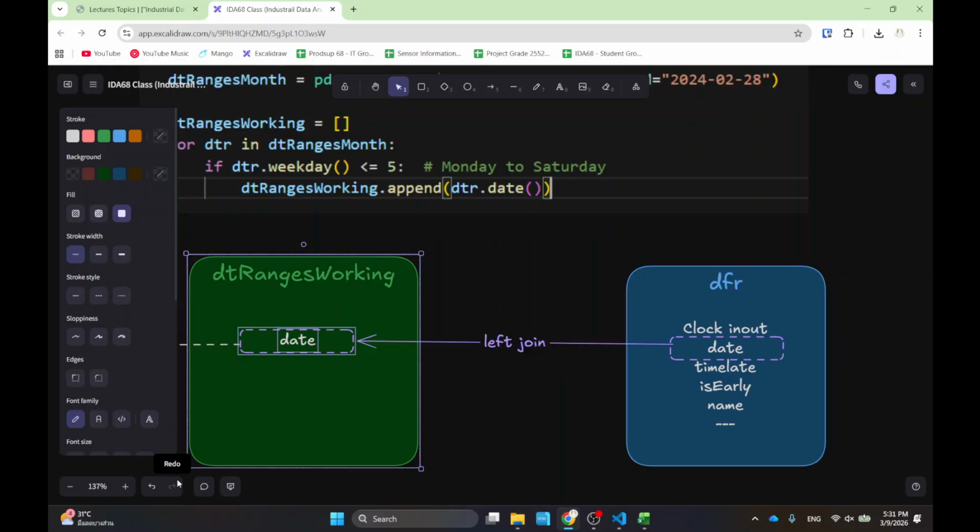And then I'm doing the left join. I can do the left join on the date variables too, not just the string, right? So I'm saying that if the date is matching, please join the check-in data to the date in the calendar. That way I know what day the employee is absent. So this is how I do it, left join.